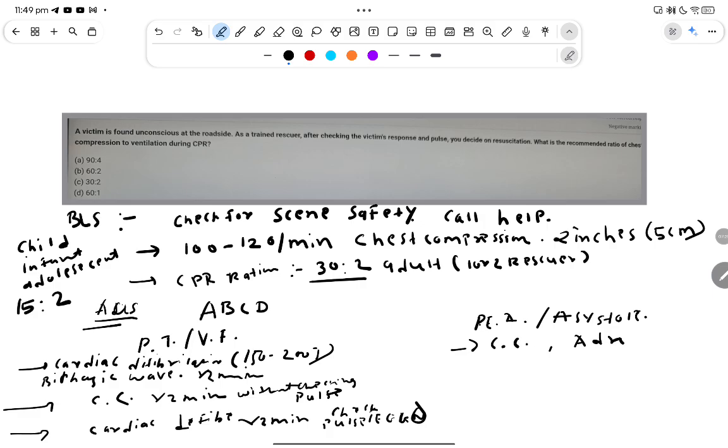If adrenaline doesn't work, atropine can be given. After giving this, a central line can be secured.